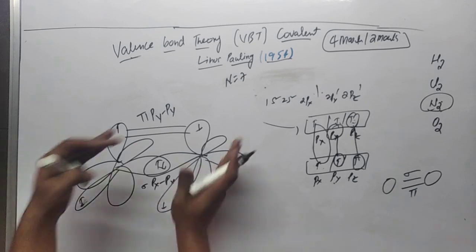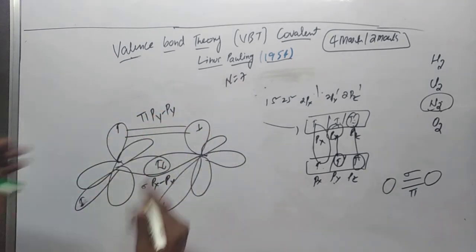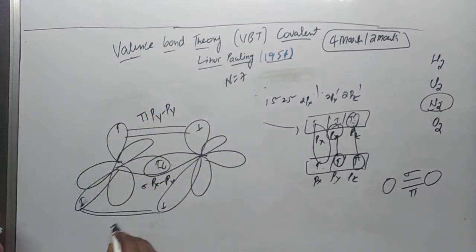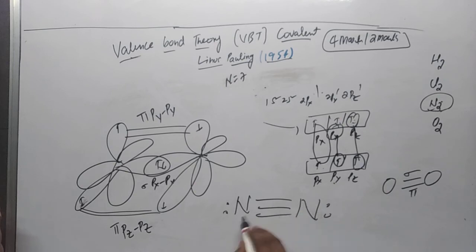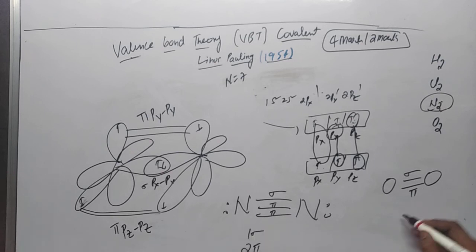Now they also look parallel, so they also form a pi bond between pz and pz orbitals. So in nitrogen we know that a triple bond is formed between 2 nitrogen atoms, in which one is sigma and 2 are pi. So in nitrogen we have 1 sigma bond and 2 pi bonds, and in oxygen we have 1 sigma and 1 pi. This is very important. These two molecules are very important for the 4 marks. Okay, practice them well.